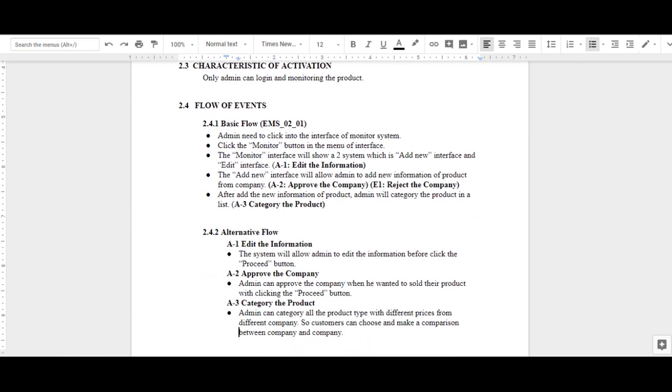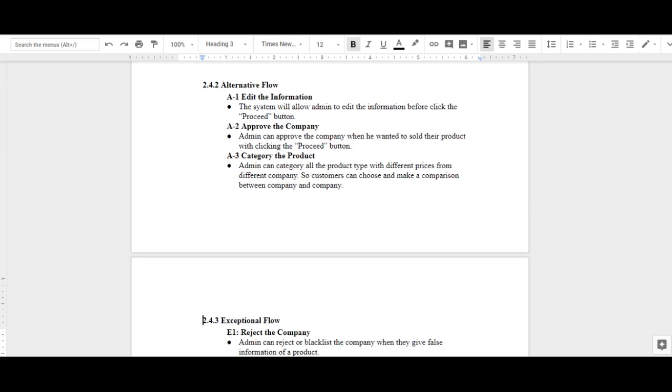In the normal flow, admin will go into the interface of the monitor system. The monitor interface will display two systems with its add new and edit interface. The add new interface will allow admin to add new information of product from company. After adding product information, admin will categorize the product into a list. In the alternative flow, the first one is edit the information, the second one is approve the company.